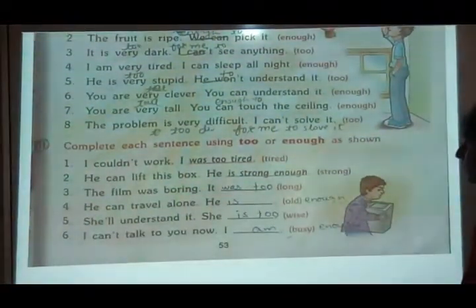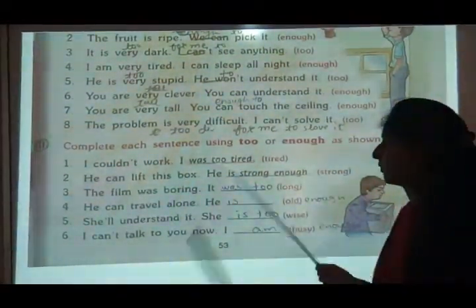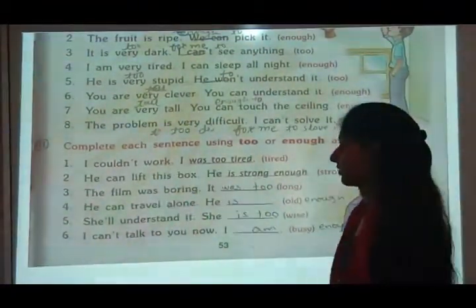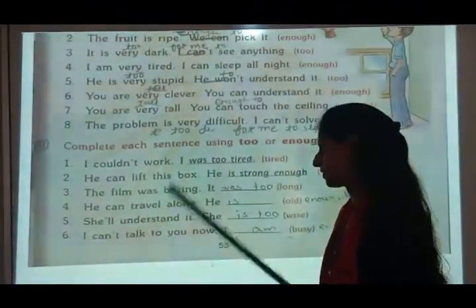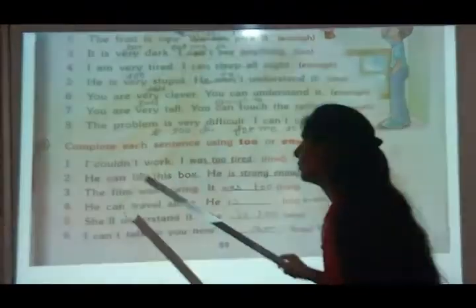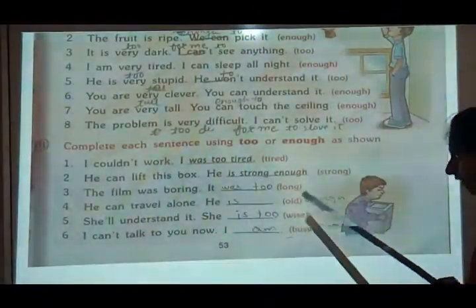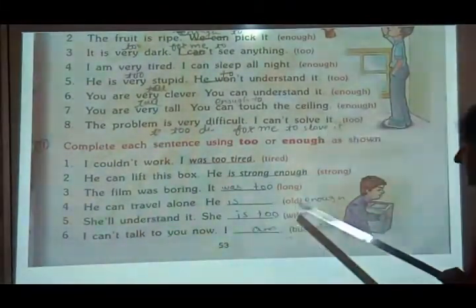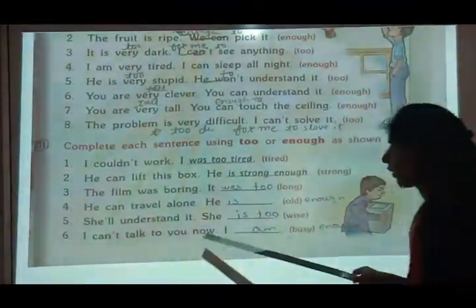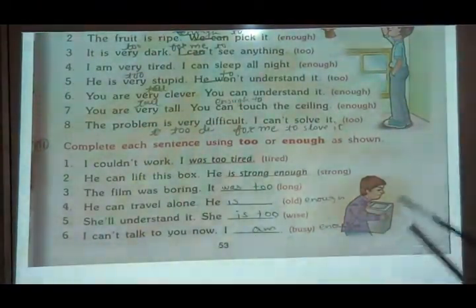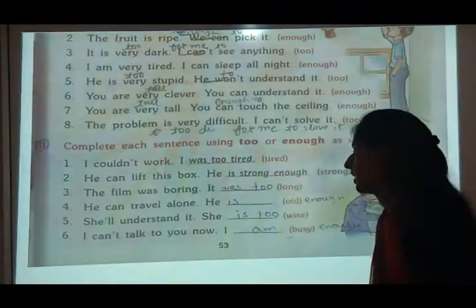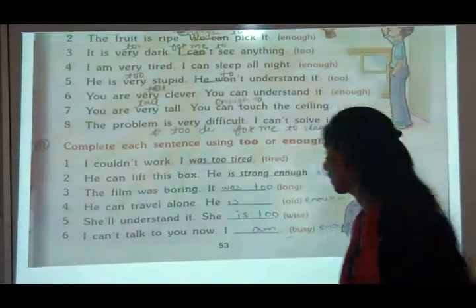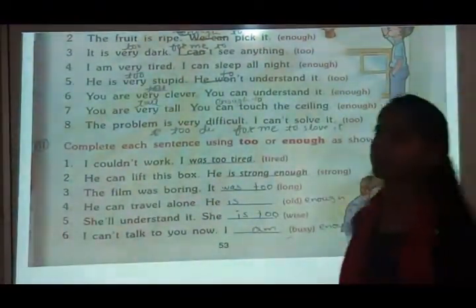Now see, complete each sentence using too or enough as shown. Now you have to complete this sentence by using too or enough. So: I couldn't walk, so we will use too. He can lift this box, we will use enough. The film was boring, we will use: it was too long. So the film was boring. He can travel alone, he is old enough. I can't talk to you now, I am busy. I am too busy. It is can't. So too busy. So here we have completed our chapter. I hope you have understood it. Thank you.